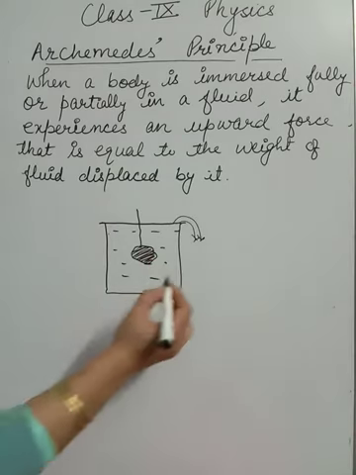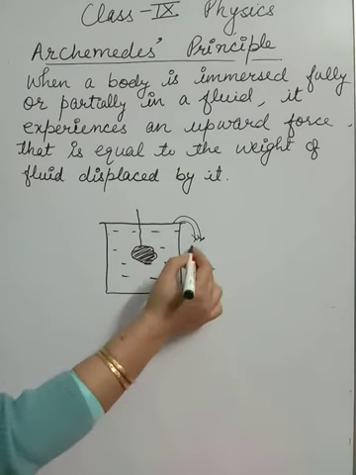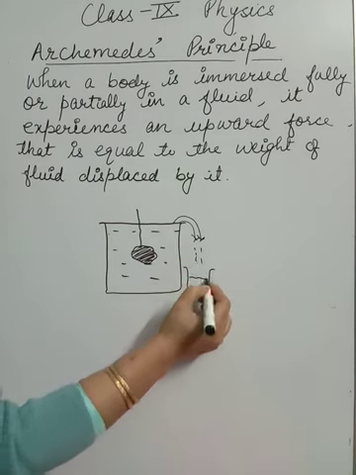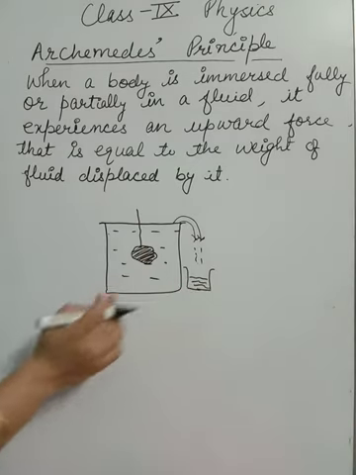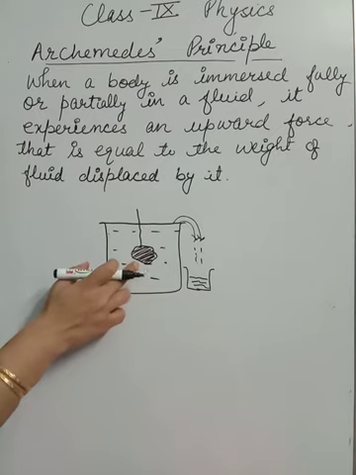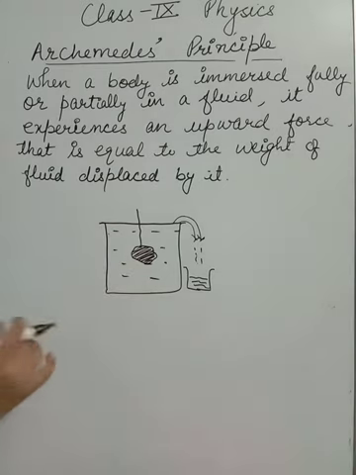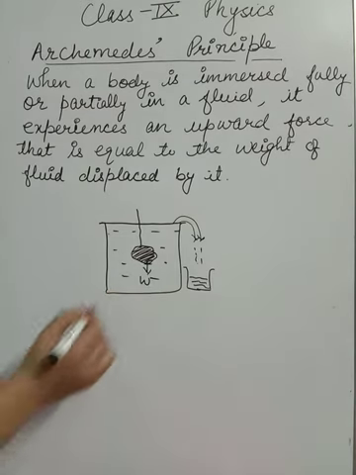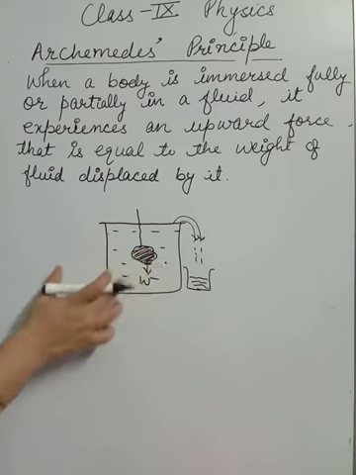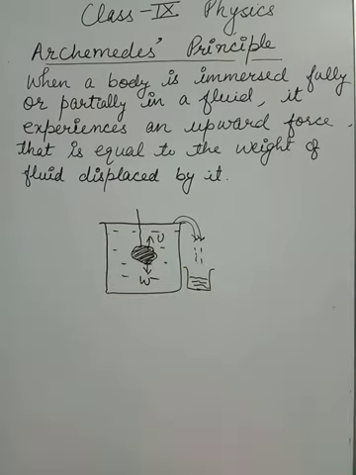If I collect that water in some container, suppose this is the water that is spilled after putting this object in this particular sample of water. So see children, what happens? Now weight will act in the downward direction. As we are putting it inside a fluid, it will experience an upthrust, that will be in the upward direction.